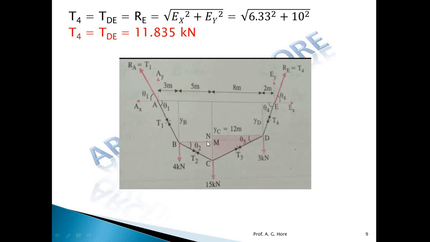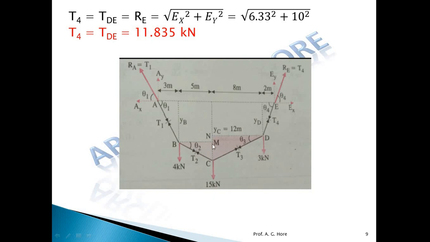So if this is the horizontal side, the dimension is given numerically. If we find out this side, then the opposite and adjacent sides of this theta will be available. So applying tan theta 2, we will get theta 2 as well. Similarly for theta 3, we need NC, and this horizontal side, 8 meter, is given in the problem. So if we find out MC and NC, then we can find out theta 2 and theta 3.